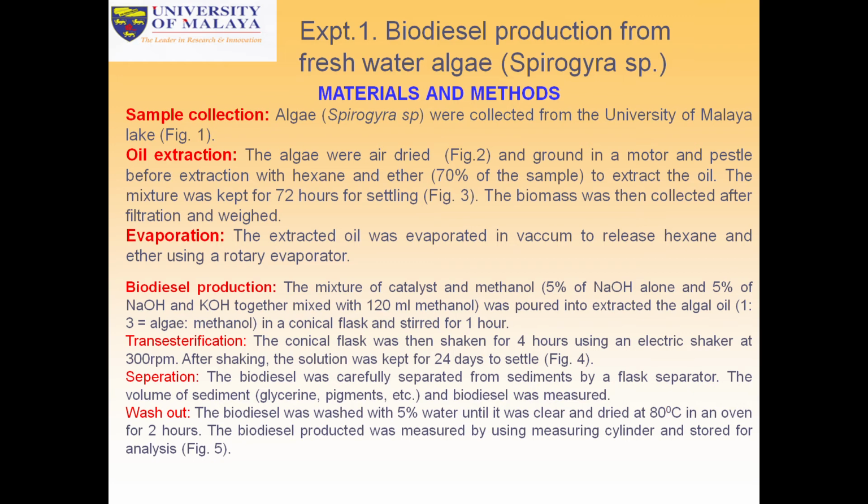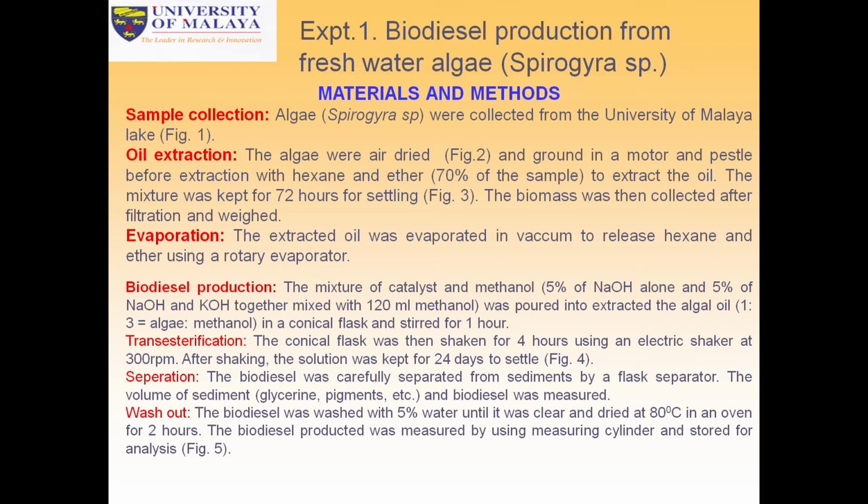Oil evaporation: the extracted oil was evaporated in vacuum to release hexane and ether using a rotary evaporator. Biodiesel production: the mixture of the catalyst and methanol, 5% sodium hydroxide alone and 5% sodium hydroxide and potassium hydroxide together, mixed with 150 ml methanol, was poured into the extracted algal oil, 1:3 algae to methanol, in a conical flask and stirred for 1 hour.